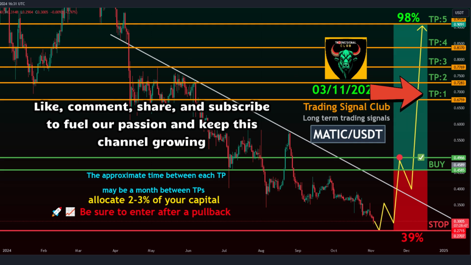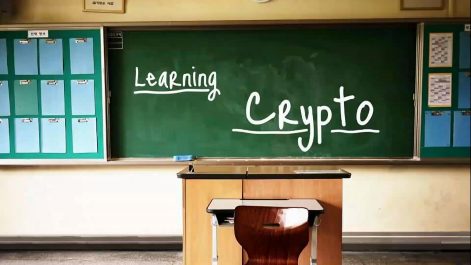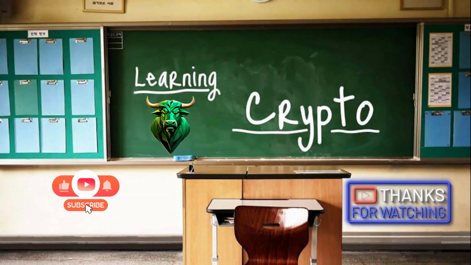Take profit targets. Target 1, 0.6759. Target 2, 0.7283. Target 3, 0.7769. Target 4, 0.8370. Target 5, 0.9104. Stop level, 0.2715.